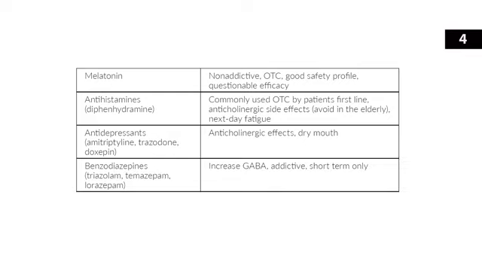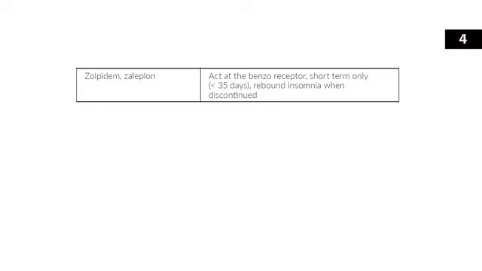Benzodiazepines, triazolam, temazepam, lorazepam, diazepam, there's a lot more of those. Those are going to increase GABA activity. Unfortunately, they're very addictive. You should really only use these for short term. Zolpidem, zaleplon. These also act at the benzo receptor a little differently than our benzodiazepines. You're supposed to use these only for short term, but they are used pretty long term for a lot of patients. You can also get rebound insomnia when discontinued, but they're not very addictive.